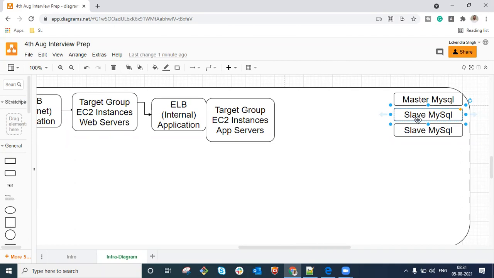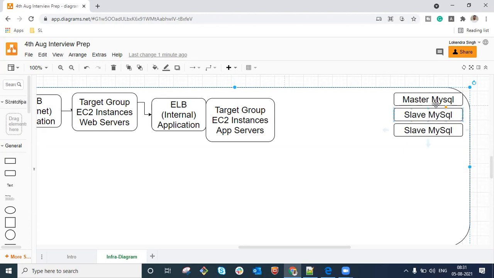For example, in the case of Flipkart, if you are working as a vendor or merchant and you are going to add a product, that will be an update query, that will be an insert query. But let us say you are going to check whether your product is up to date or not, that is going to be a read request.